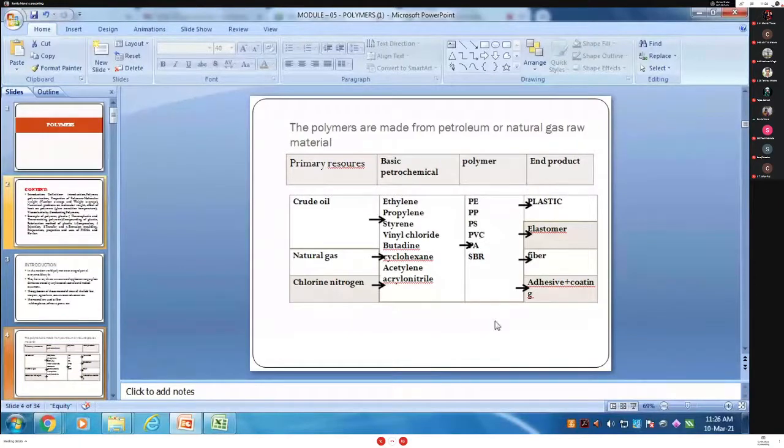Then PVC, called as polyvinyl chloride, and SBR, that is the butyl. From that we can get the plastic, as well as second one elastomer, then third one the fiber, fourth one the adhesive plus coating. These polymers are made from various petroleum and natural gas.